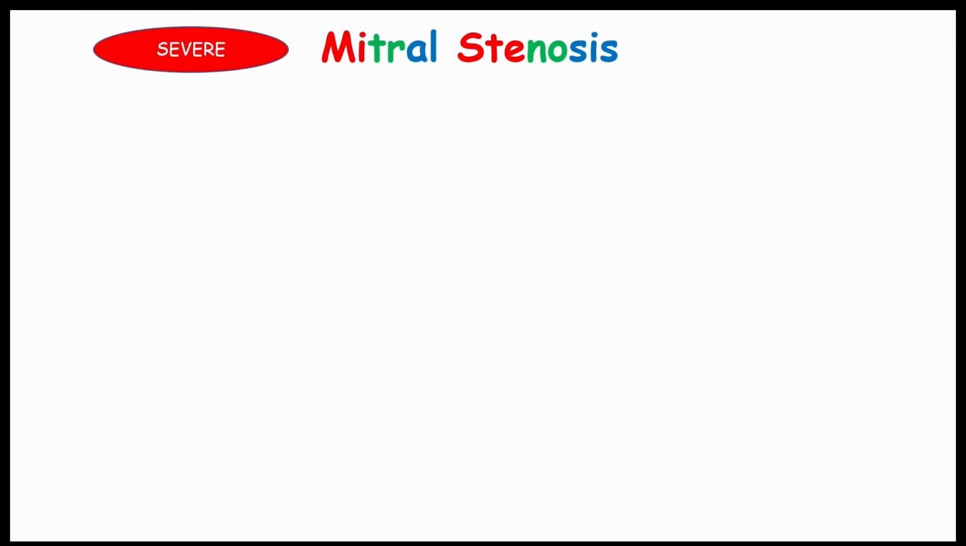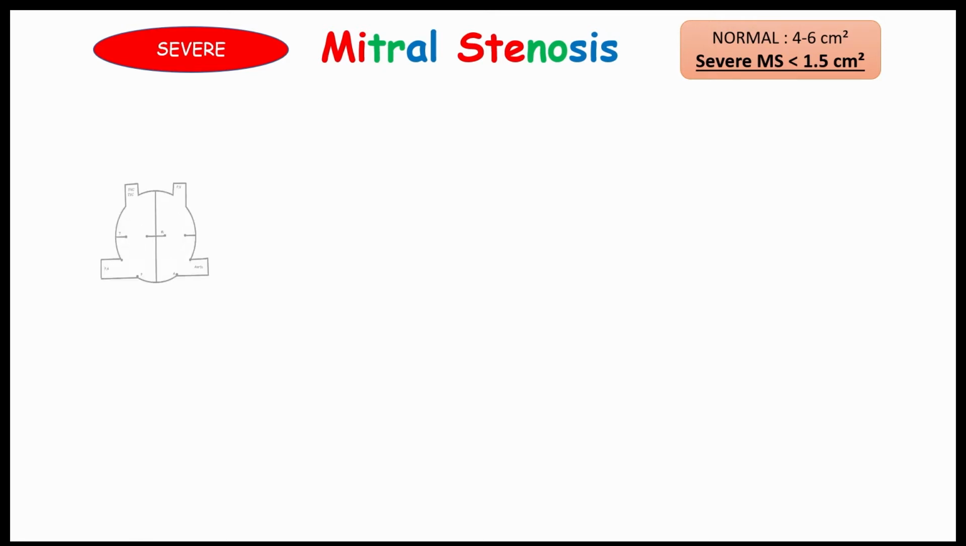Let's move to pathology. First of all, we will see mitral stenosis. Normally, the mitral valve area is 4 to 6 square centimeters. But in case of severe mitral stenosis, it becomes less than 1.5 square centimeters. So it becomes much narrower.